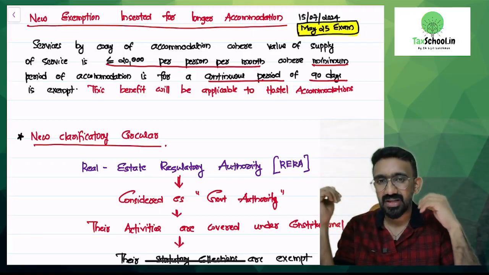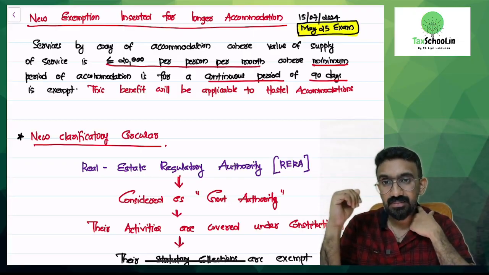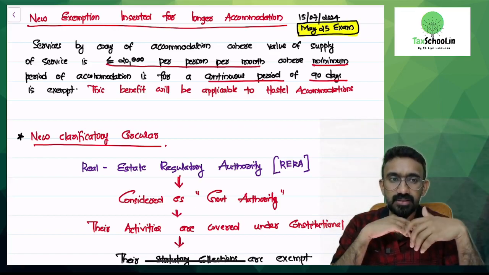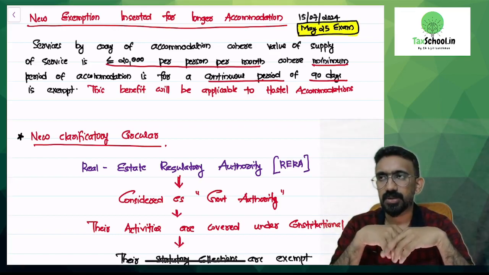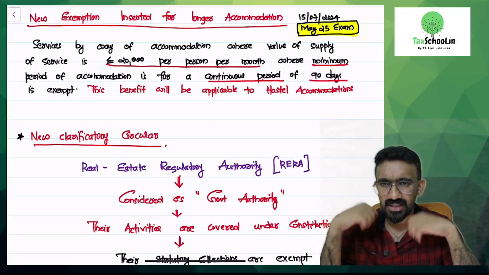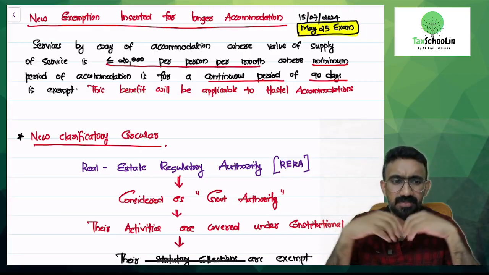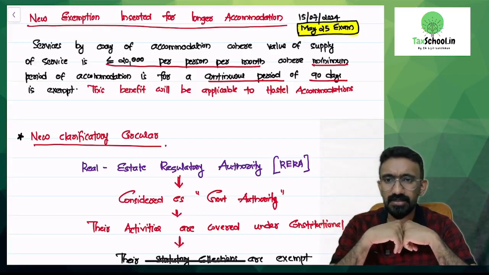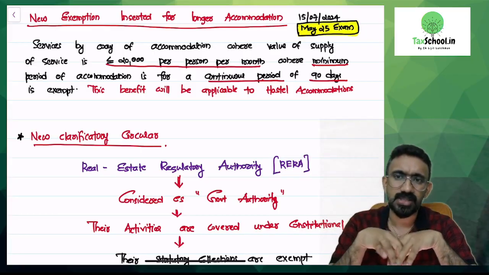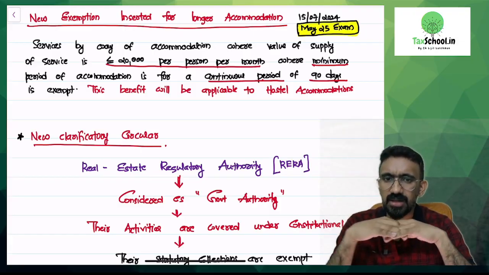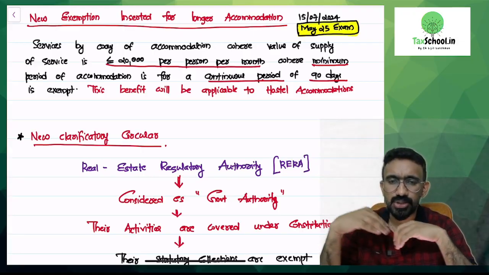Then there's this question that we had, is there any exemption available for hostel accommodation? And at some point there was a clarification that was sought from the GST Council, and there were so many requests asking that because hostels are being used by students, there should be some kind of an exemption available for hostel accommodation. Now the GST Council has heard the plea and they came up with an exemption with a certain condition.